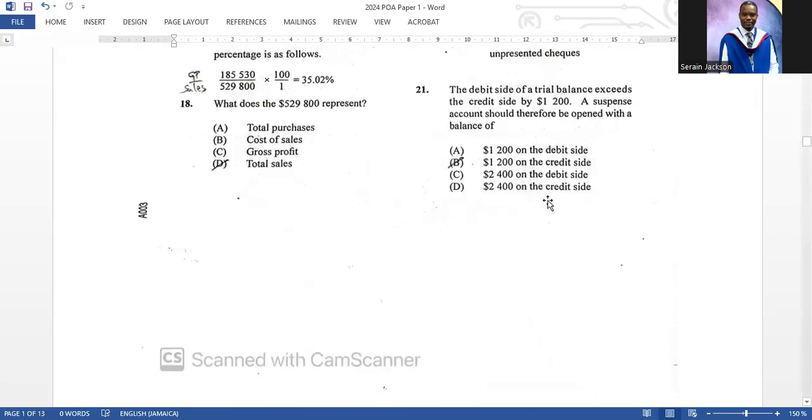21. The debit side of a trial balance exceeds the credit side by 1,200. A suspense account should be therefore open with a balance of, now this is tricky, it says that the debit side is exceeding the credit side by 1,200. So it means that the credit side is short. So you're going to put the information on the same side that is short in the suspense account, which is 1,200 on the credit side in the suspense account. B is the correct answer.